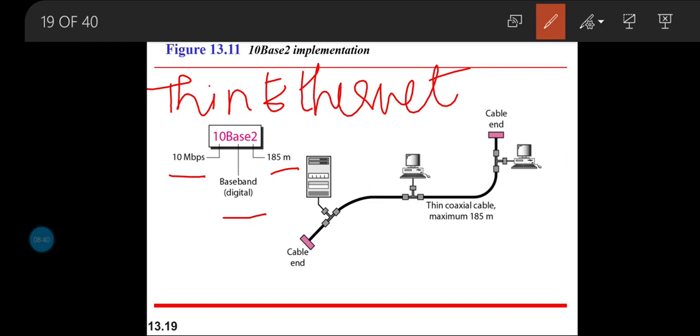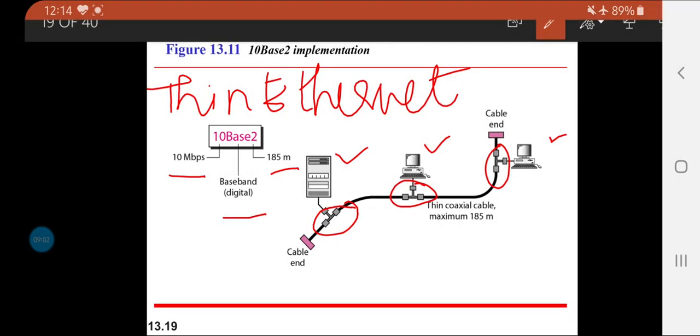And then one more thing to look for is the transceiver stations available here. Instead of connecting to the tap, they are now connected directly to our stations with the help of T-shaped connectors.